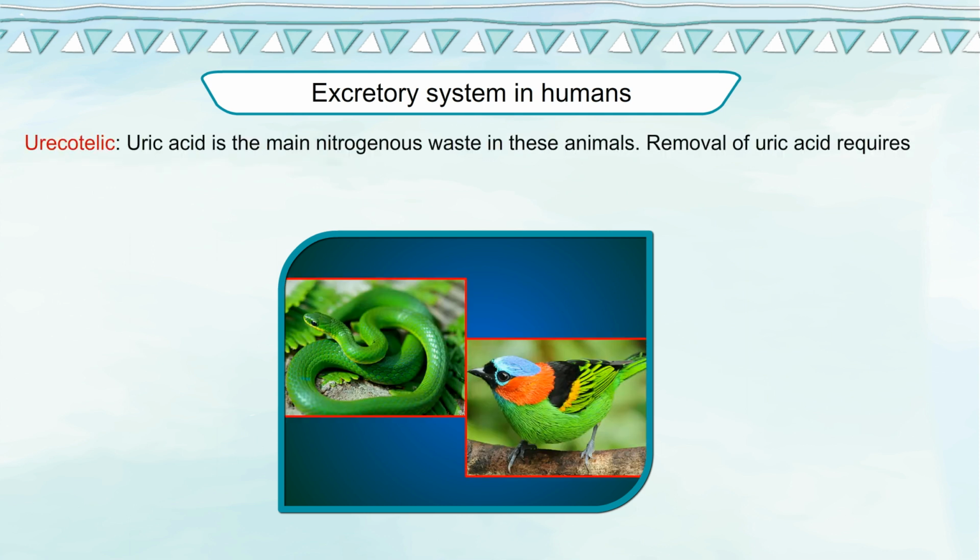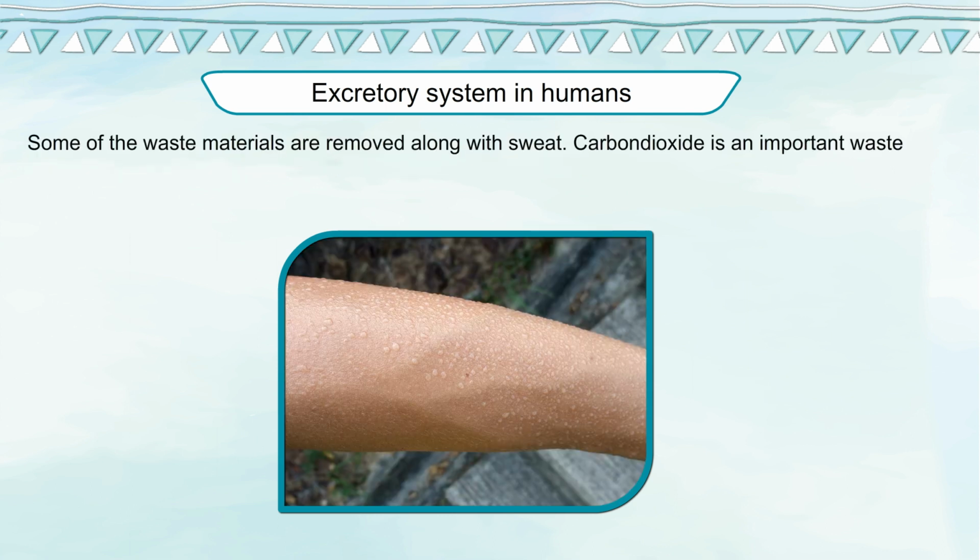Uricotelic. Uric acid is the main nitrogenous waste in these animals. Removal of uric acid requires a negligible amount of water. Uricotelism is present in reptiles and aves. Some of the waste materials are removed along with sweat. Carbon dioxide is an important waste which is removed through the lungs.